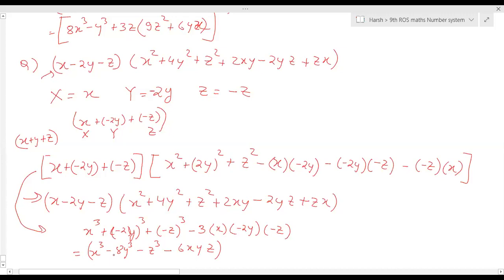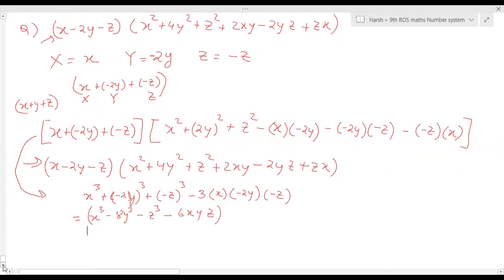In this exercise, you have 5 types of question. This is the first type. So next question I will give you. Understood? Anyone has any doubt in any step? Please ask me. Nobody has doubt.